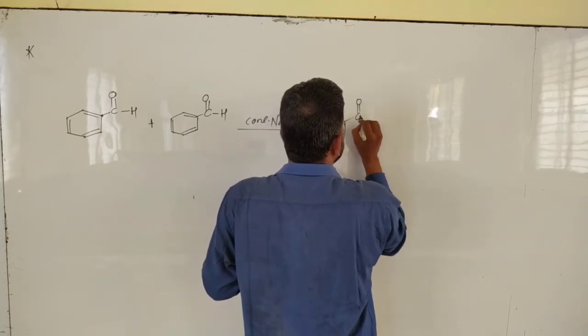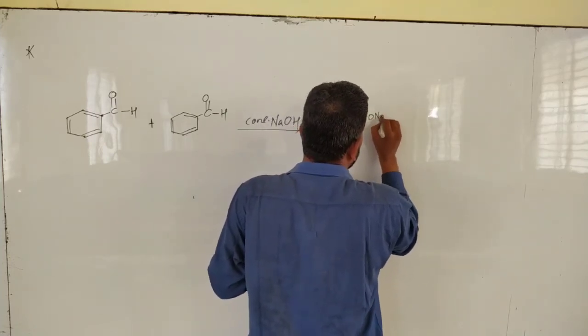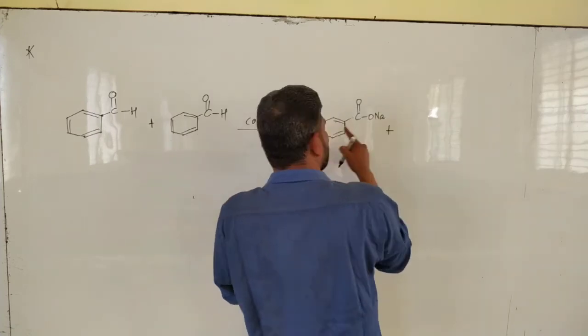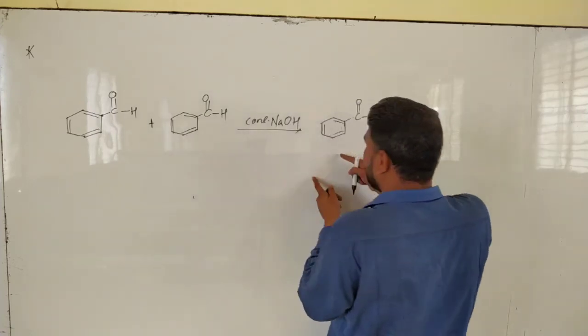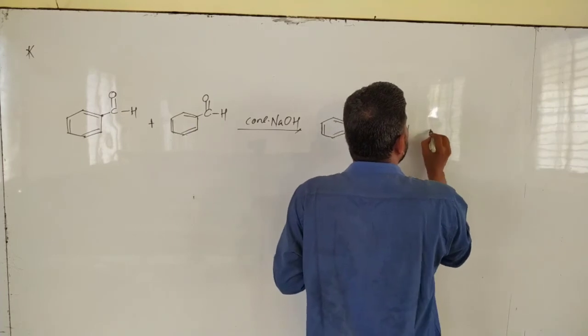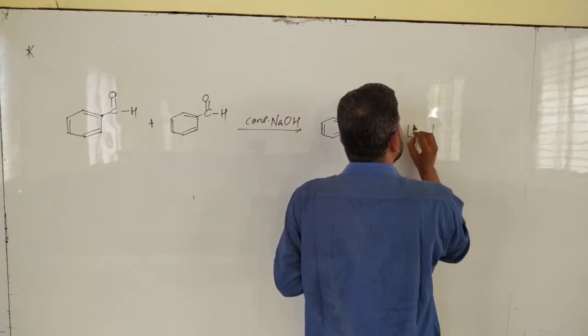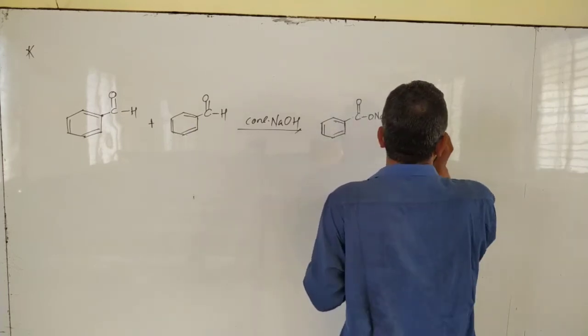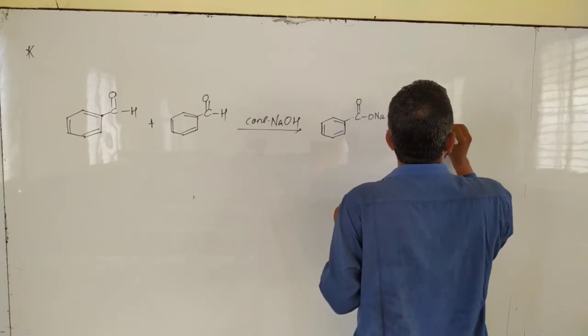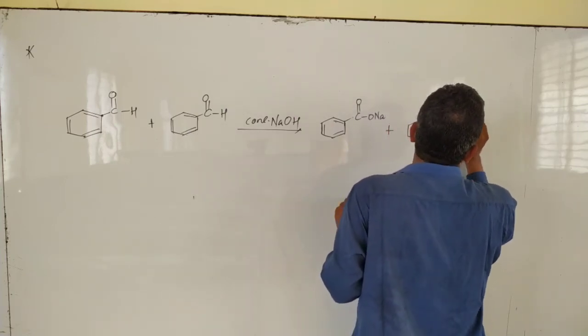Which acid? COONa, the sodium salt of benzoic acid, that is sodium benzoate, is formed, plus benzyl alcohol is formed. Benzyl alcohol means CH2OH.